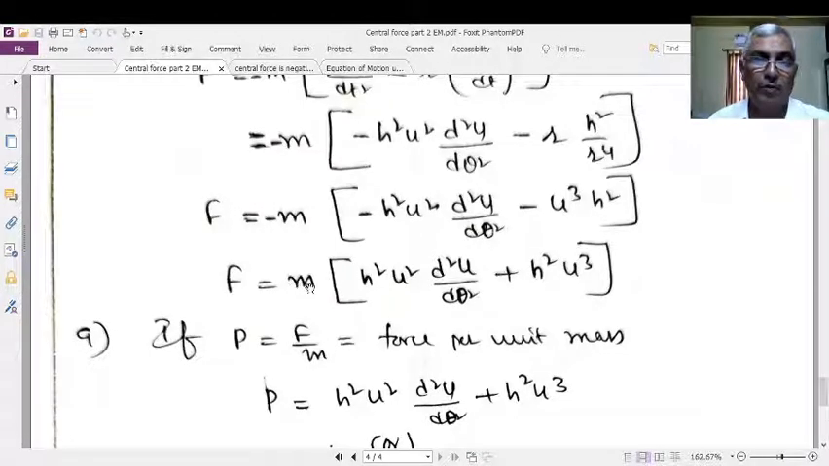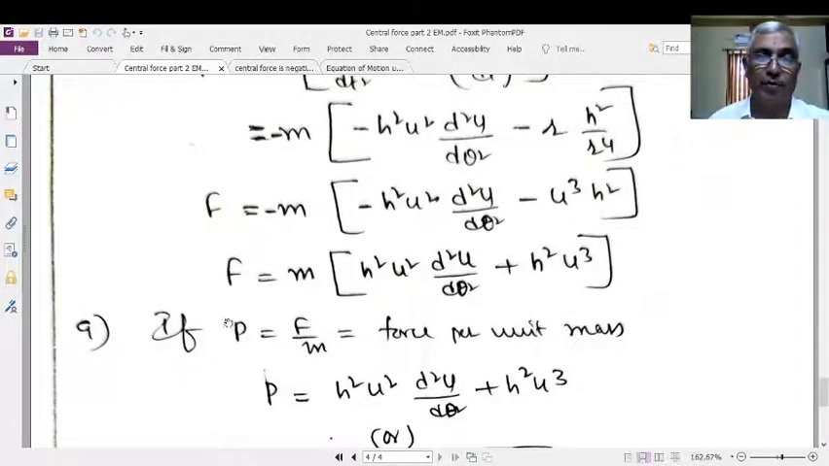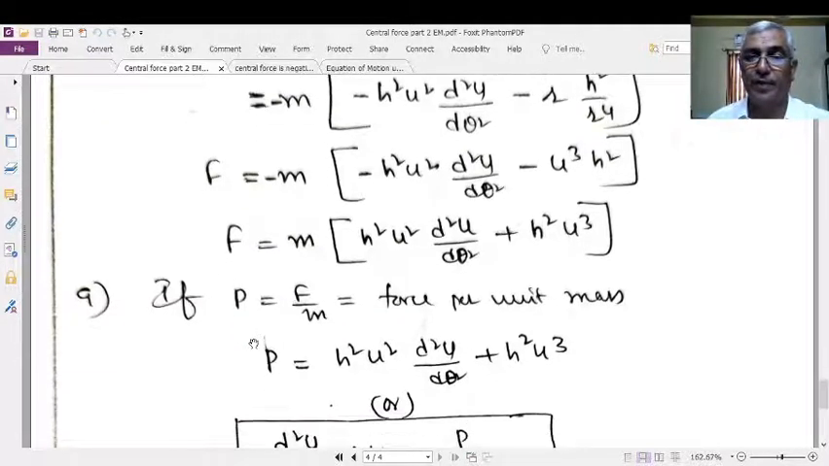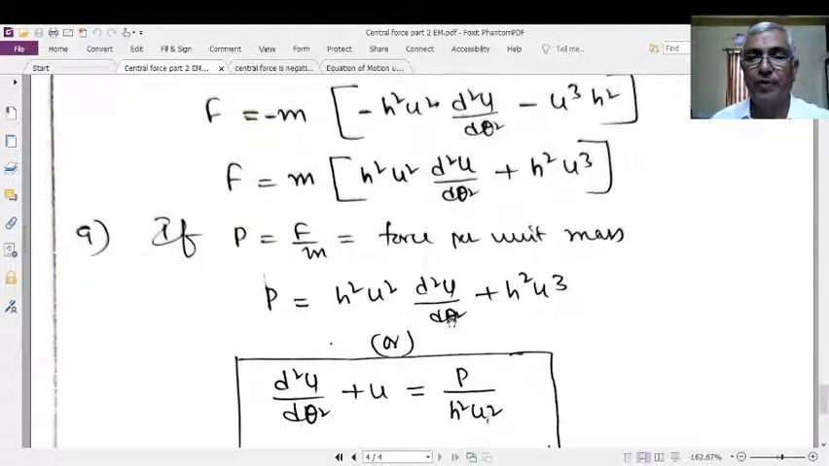Now when m is taken to the other side, force by mass, that is force per unit mass, is nothing but, sorry, not momentum, force per unit mass is the acceleration. Here force per unit mass P is equal to h²u² (d²u/dθ² + u). This is the equation of motion of a particle under central force.